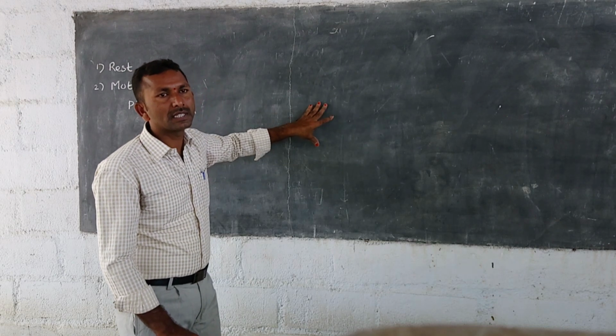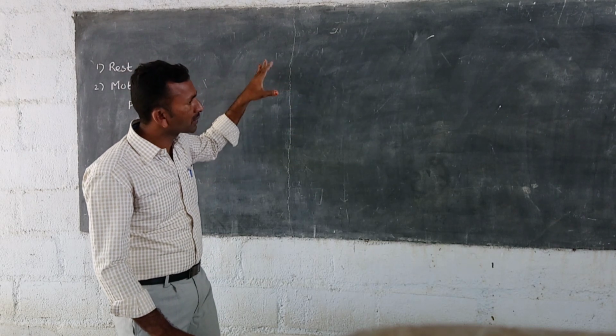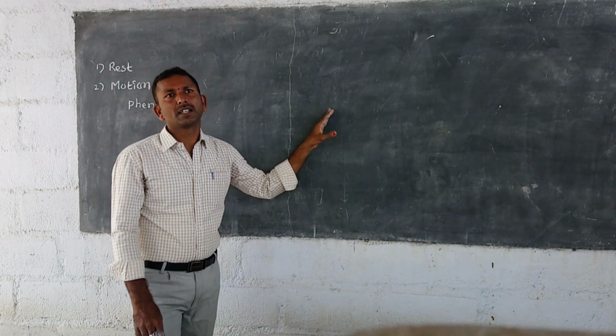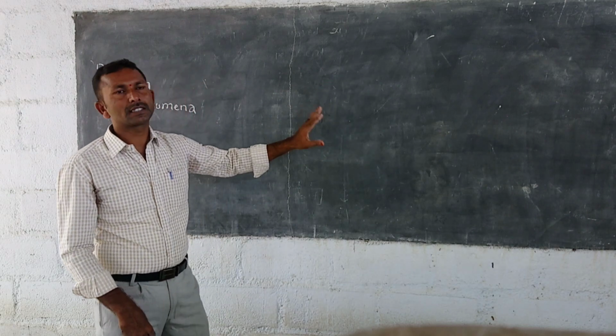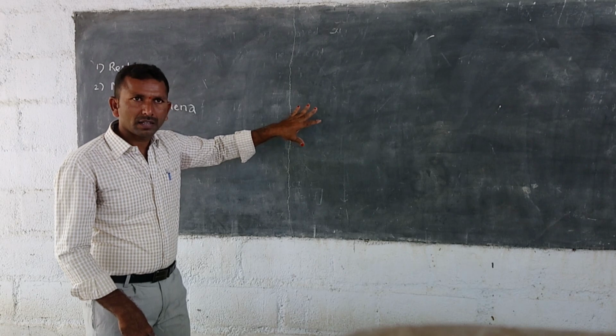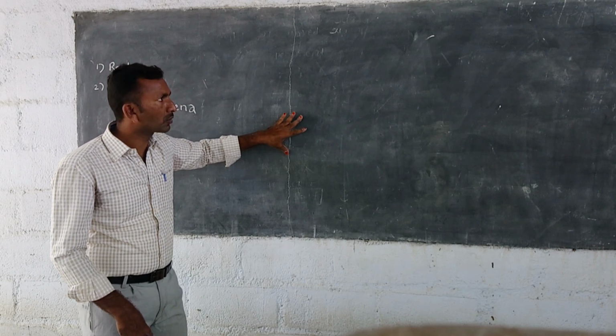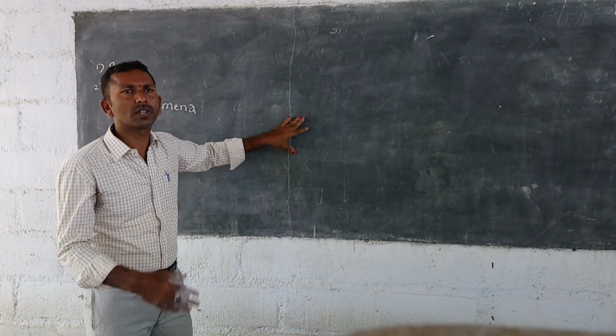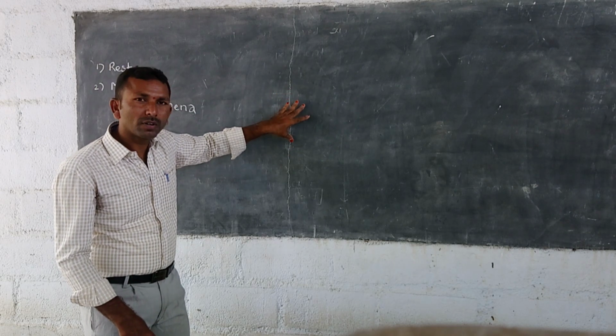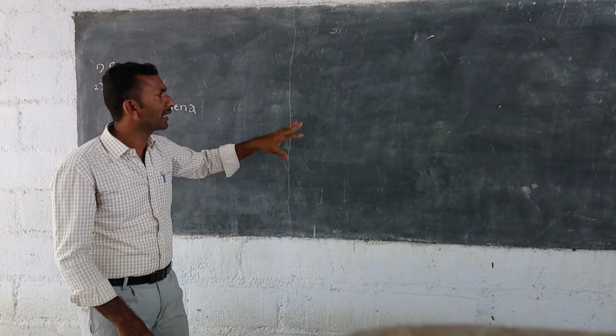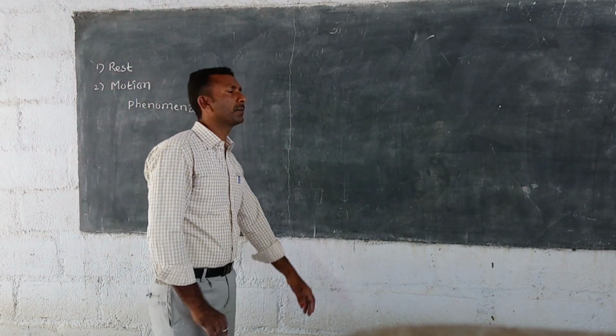This blackboard is in the rest position because the position of the blackboard is not changing. Now the blackboard is fixed to the wall, and after 1 hour or 2 hours also, the board will be here. That's why we can say this blackboard is in the rest position.